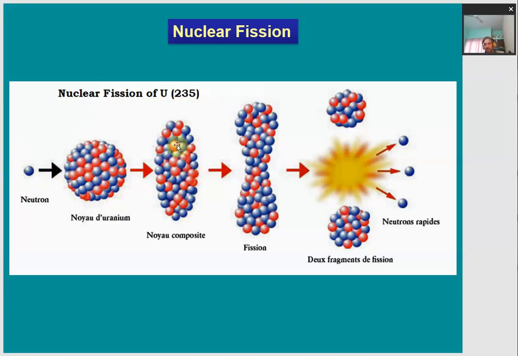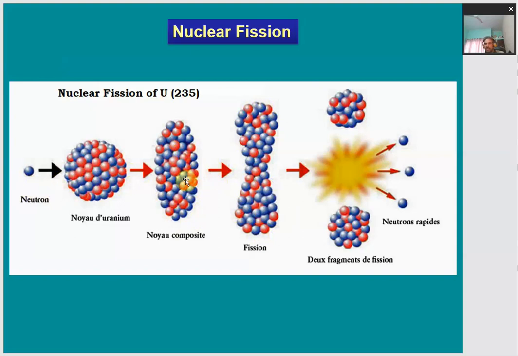The centers of the two nuclei start getting separated from each other, so it becomes more and more deformed. Now it is called a composite or compound nucleus, formed due to the striking by the fast moving neutron.